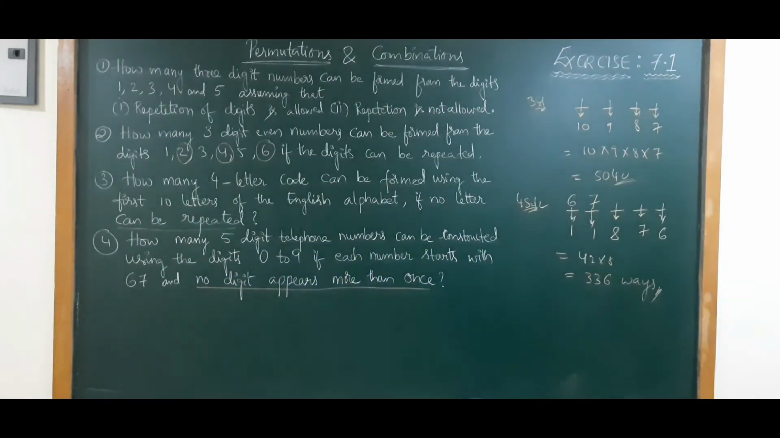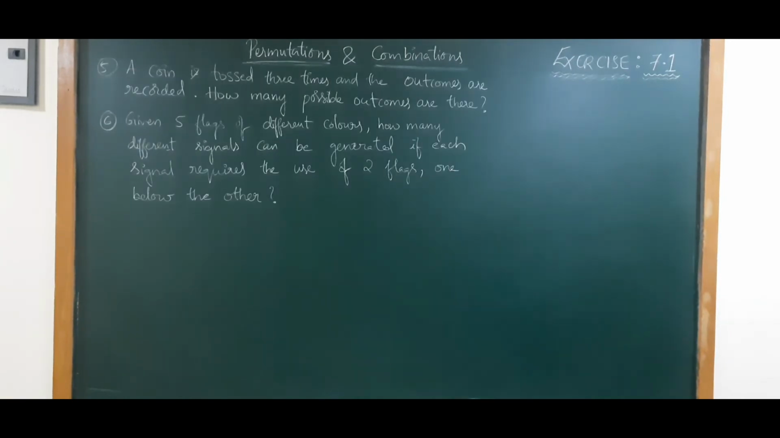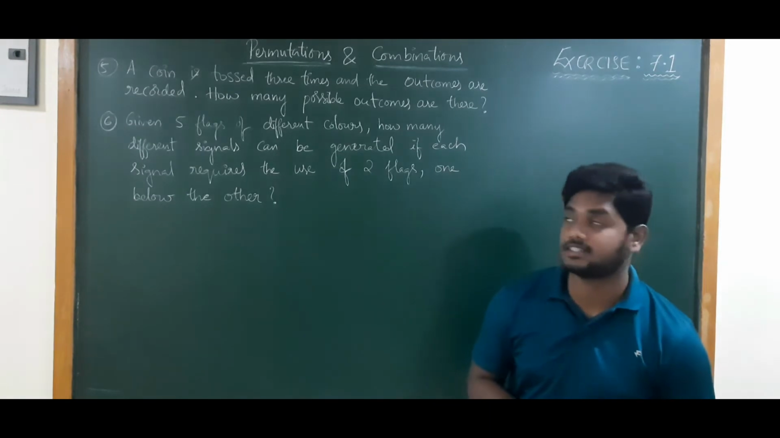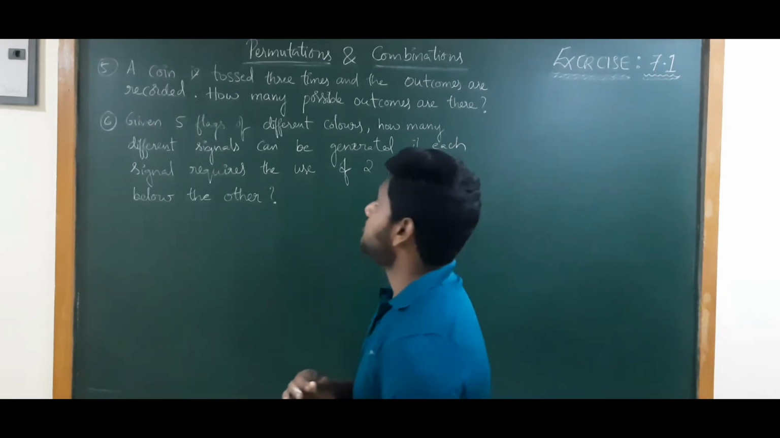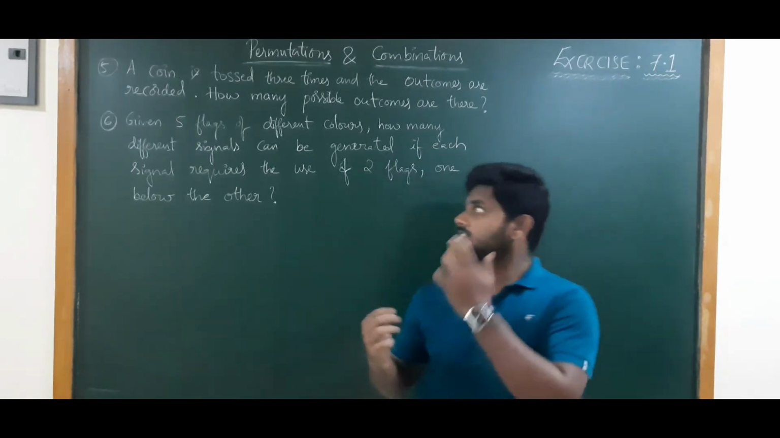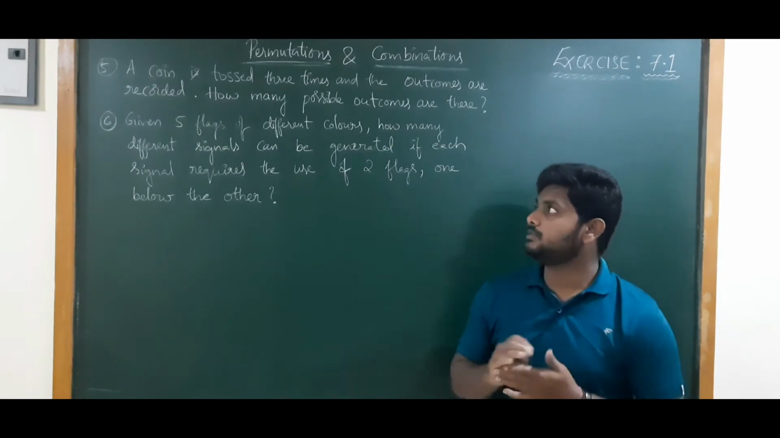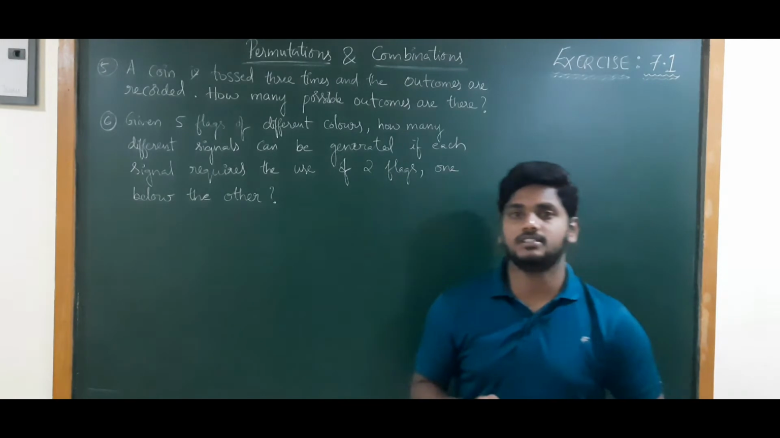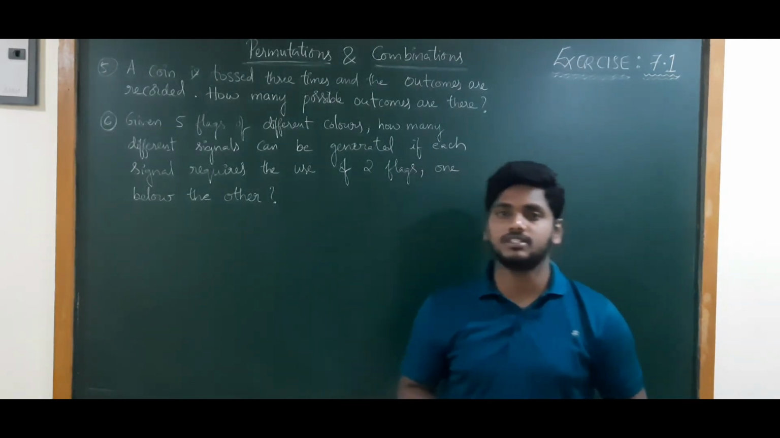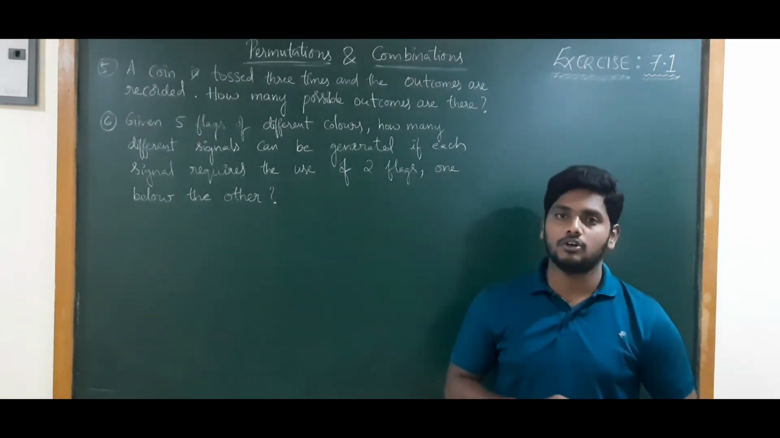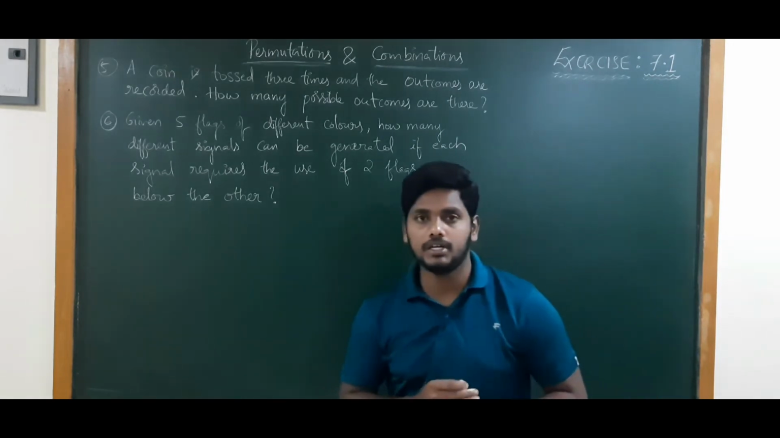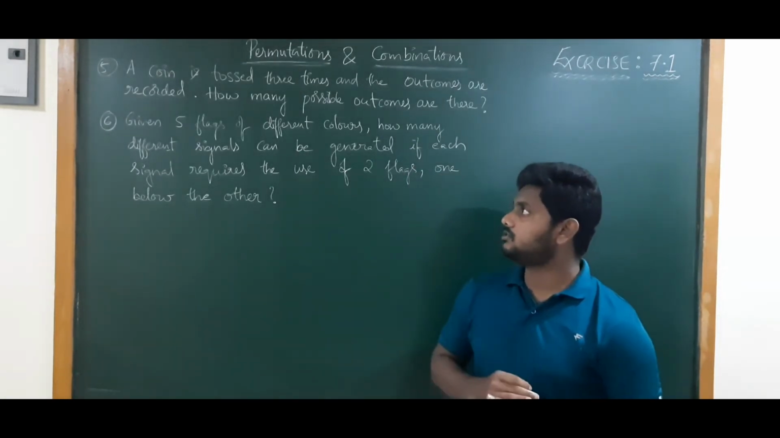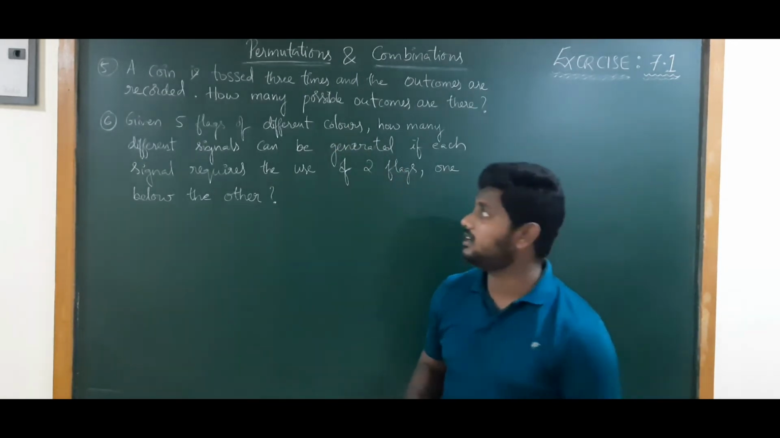Note down. Now question number 5 and question number 6, only these problems are there in this first exercise. When it comes to question number 5, from now onwards questions are based on coin tossing and die throwing. Questions of this type will be more in permutations and combinations and also in probability, that is our next coming chapter. So in these two cases this concept is very important.